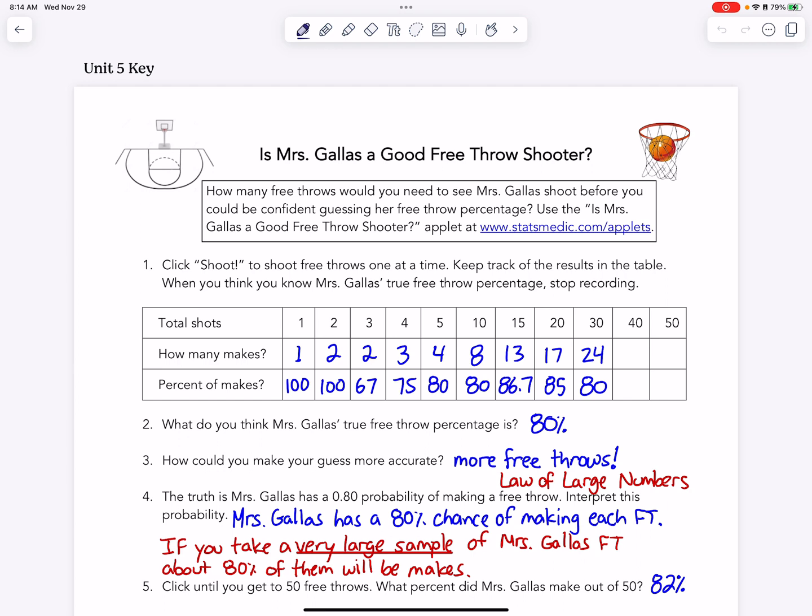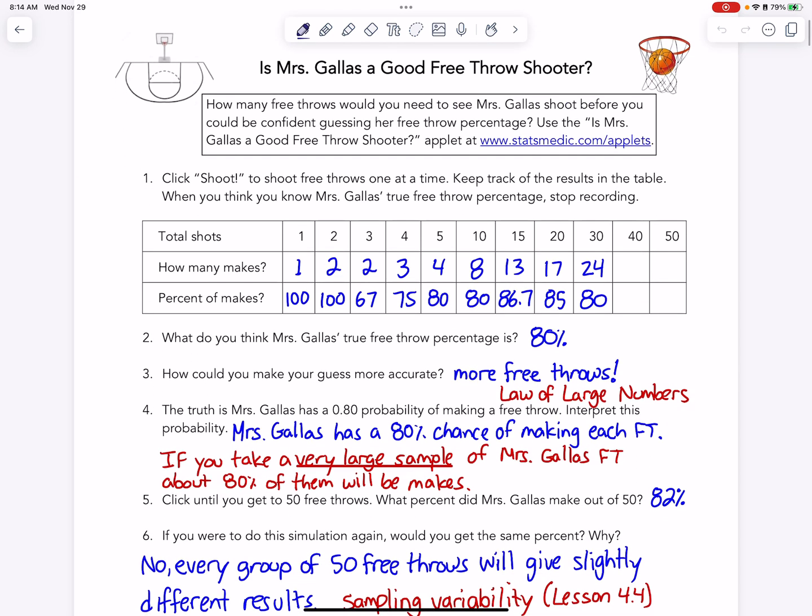So when we did it in class, this is what we got. And we recorded how many makes we got out of the shots, and then we did the percentage. In ours, it looked like 80% was a pretty good guess of the free throw percentage because it kept honing down towards that number. Notice it kept going over and under, and it seemed to level out around 80.